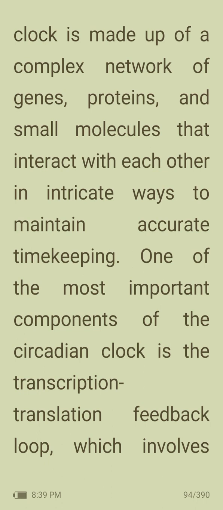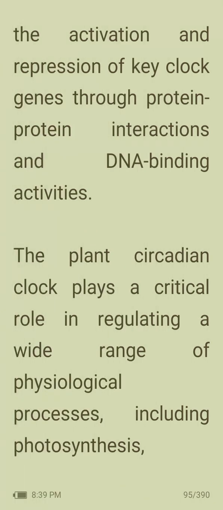The plant circadian clock is made up of a complex network of genes, proteins, and small molecules that interact with each other in intricate ways to maintain accurate timekeeping. One of the most important components of the circadian clock is the transcription-translation feedback loop, which involves the activation and repression of key clock genes through protein-protein interactions and DNA binding activities.